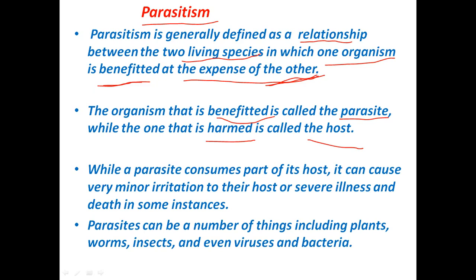Since a parasite gets its nourishment or its shelter from the body of the host, this parasite consumes a part of its host, and it can cause minor irritation to the host or sometimes severe illness, and in certain cases it can also cause death of the host. Parasites can be plants, worms, insects, viruses, and bacteria also.